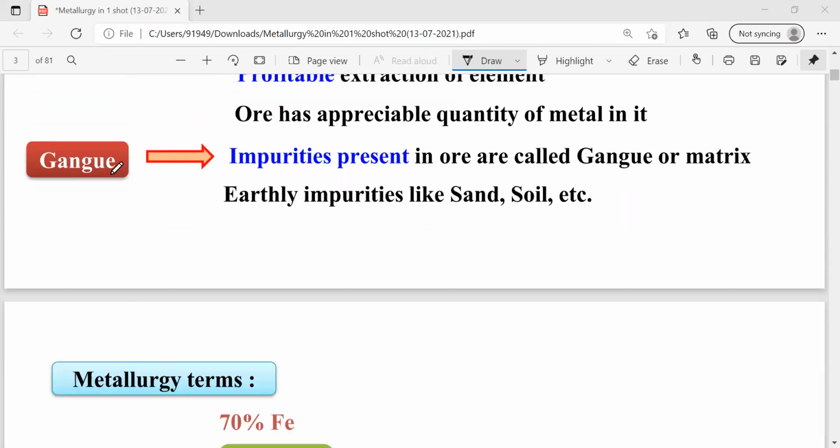Next point is about the gangue. Gangue is nothing but the impurities present along with the mineral or ore. The other term for gangue is matrix. And the matrix may contain adherent impurities like sand, soil, etc.